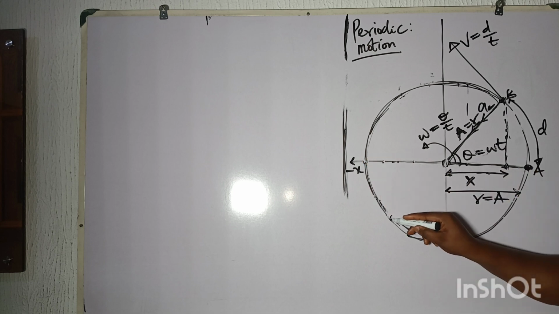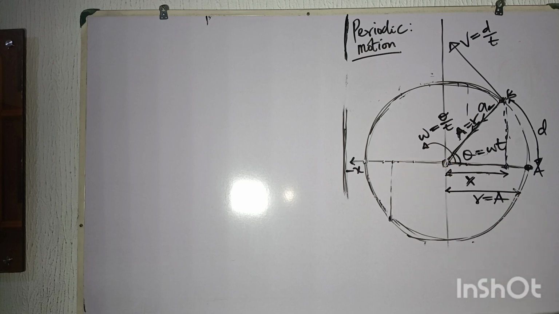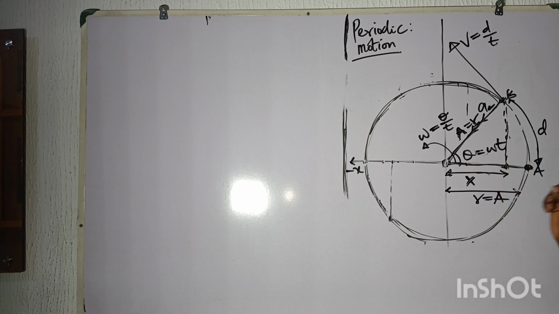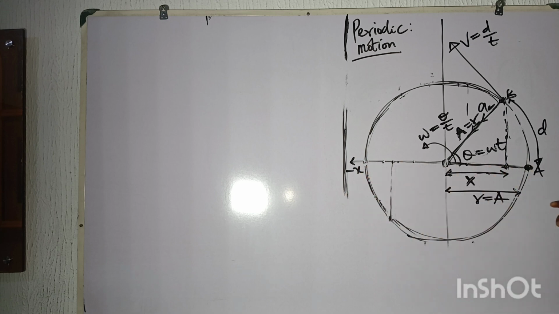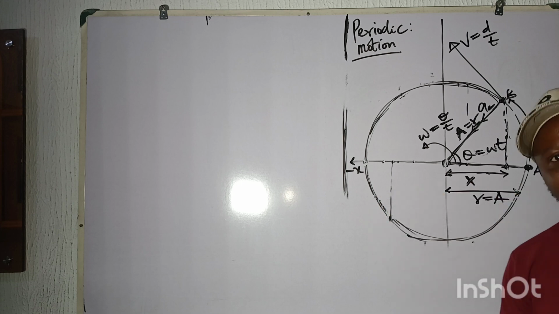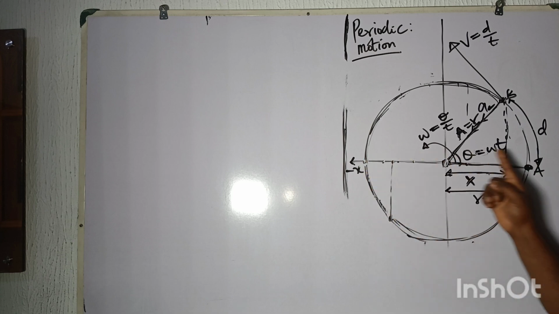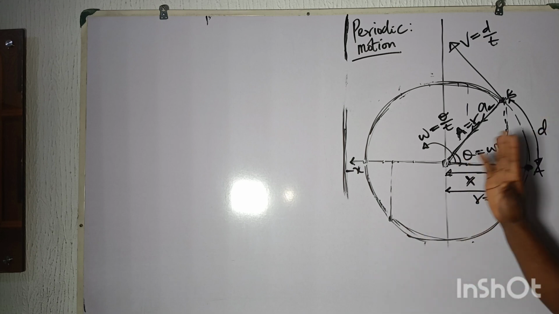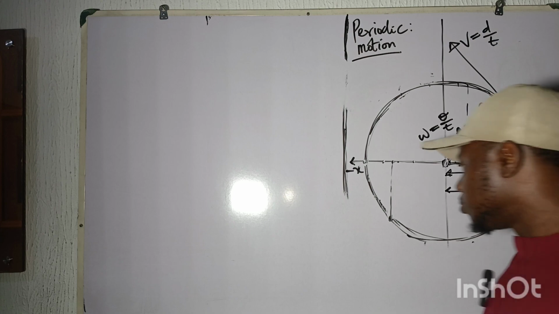When the body is here, see what happens now. The displacement is from here to here. You can see the point which was here is now going back to this side. If you observe very well, you see that there is motion or shifting of points along this axis. So that is the reason why I said I can consider this motion on the s-axis, moving from here to here, from here back to this place, when the body is moving in a circular form, which makes this a periodic motion.